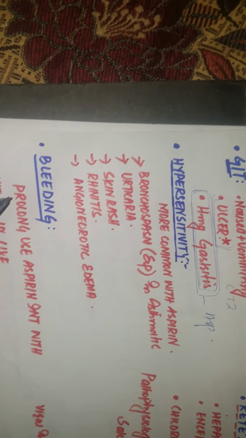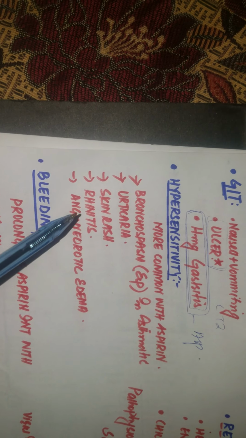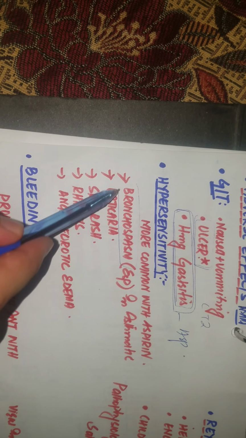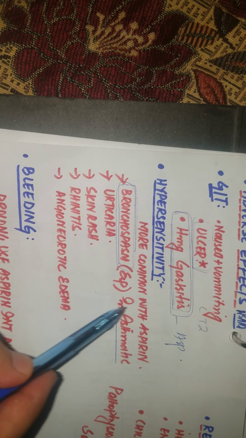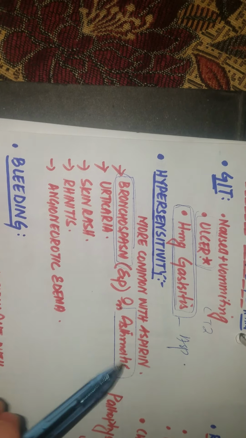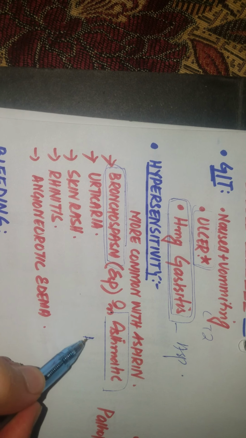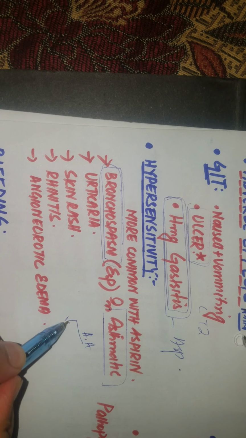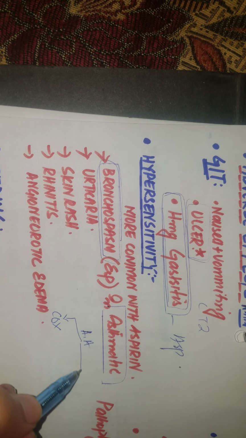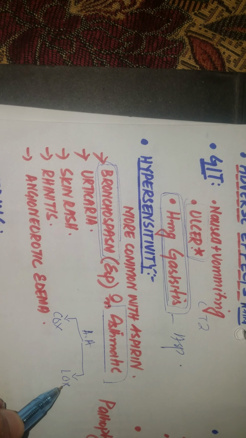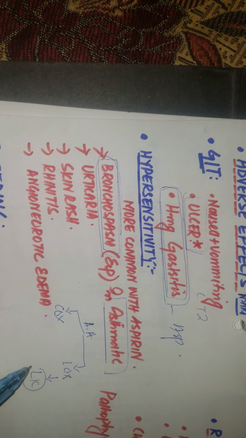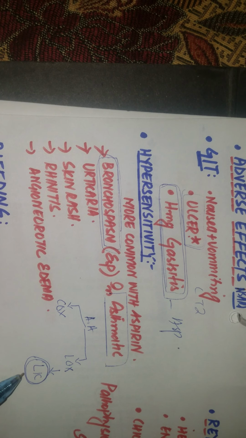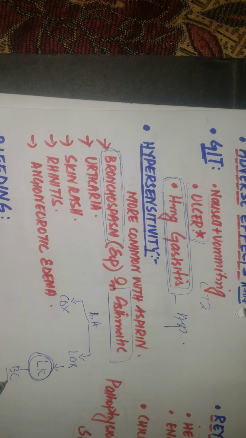The next one is the hypersensitivity, and the bronchospasm is very important, so these drugs are contraindicated in the asthmatic patient. And why does it happen? So as we know that the arachidonic acid can go into the COX pathway or the lipoxygenase pathway. The lipoxygenase produces leukotrienes, which can cause the bronchoconstriction and worsens the asthma.